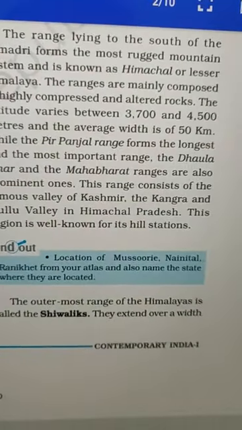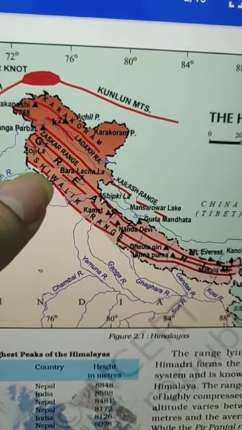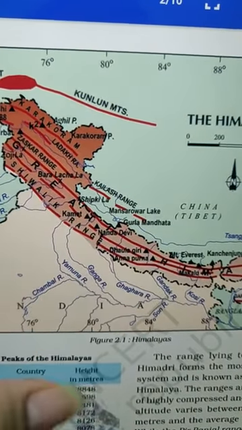Now the outermost range of the Himalayas is called the Shivaliks. Can you see here, the Shivalik range? The last range is the Shivalik range.